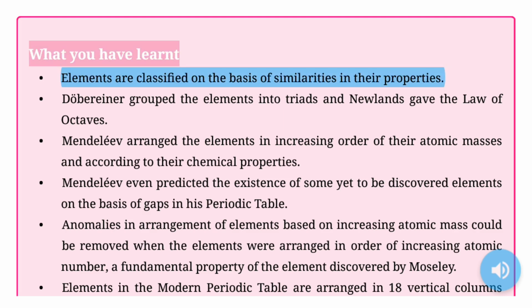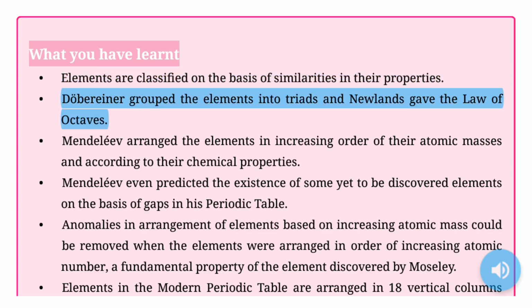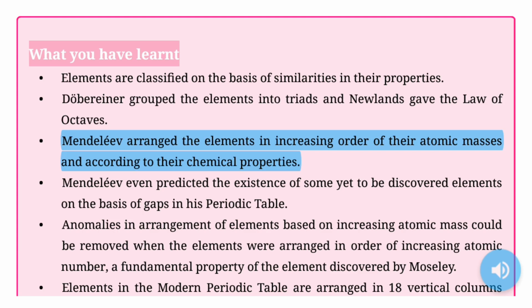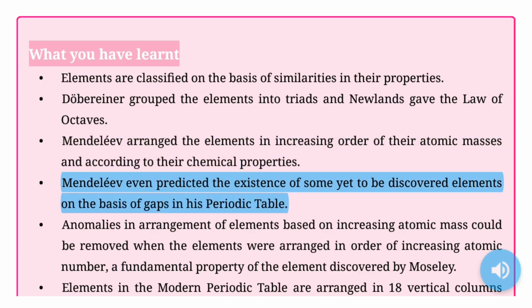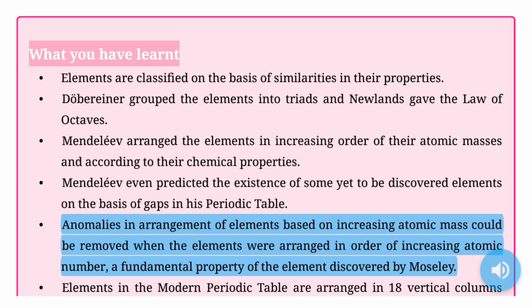What you have learned. Elements are classified on the basis of similarities in their properties. Dobereiner grouped the elements into triads and Newlands gave the law of octaves. Mendeleev arranged the elements in increasing order of their atomic masses, and according to their chemical properties. Mendeleev even predicted the existence of some yet to be discovered elements on the basis of gaps in his periodic table. Anomalies in arrangement of elements based on increasing atomic mass could be removed when the elements were arranged in order of increasing atomic number, a fundamental property of the element discovered by Moseley.